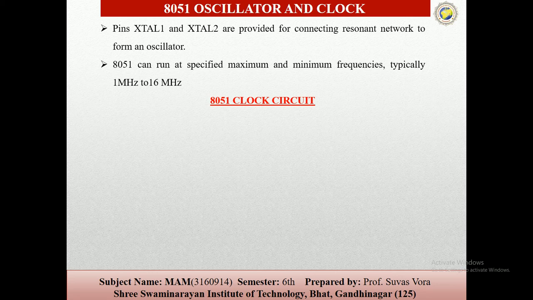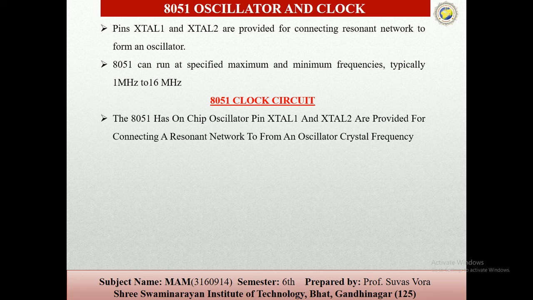Now the clock circuit. The 8051 has a one-chip oscillator, with XTAL1 and XTAL2 provided for connecting the resonant network to form the oscillator of the crystal frequency.